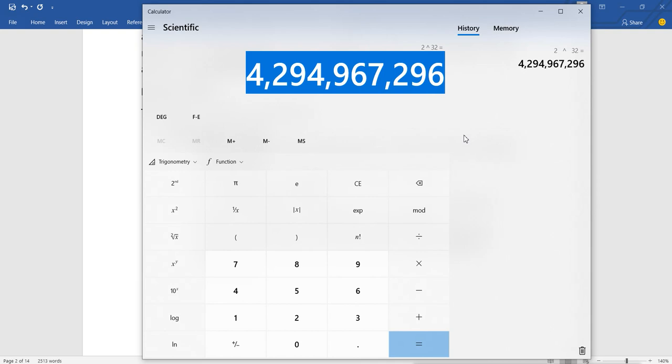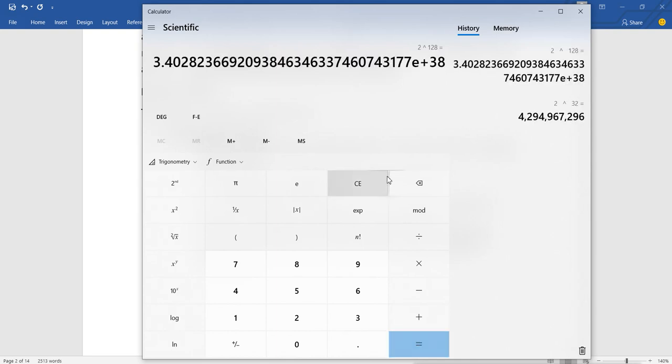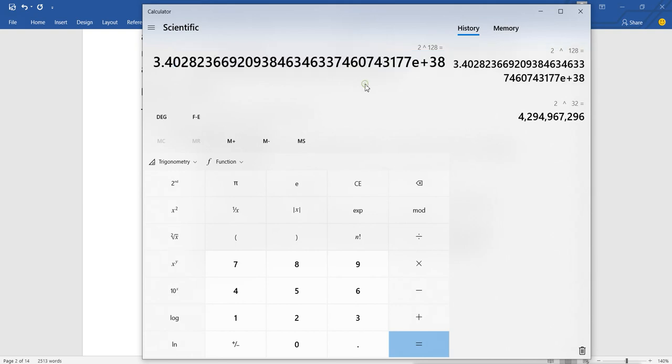It is still billions of addresses, but it has finished. Now if I go for 128-bit, 2 raised to 128, this calculator will not be able to show the whole number. It is showing 3.4, and then after that you have almost 38 digits, 10 raised to 38. So it is too big for this calculator also.